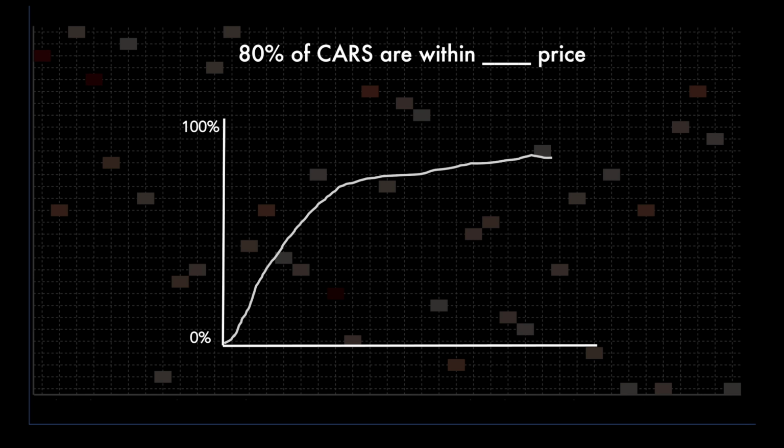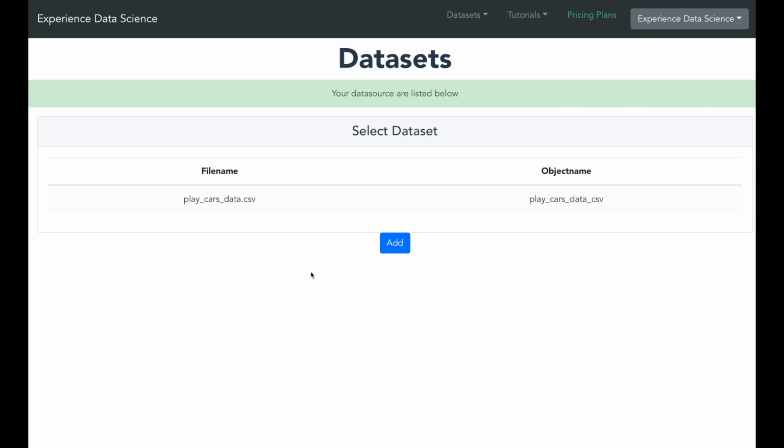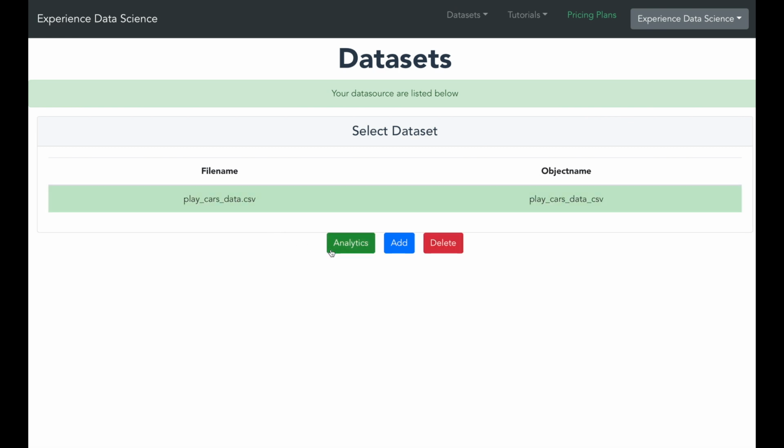Pareto analysis will give you a visualization between percentage of the cars, which is essentially a cumulative percentage, and the price of the car. You can then locate the price point for 80% of the cars. Now let us see this in action using the experiencedatascience.com platform. So go to your datasets and then select the cars dataset and then select analytics.